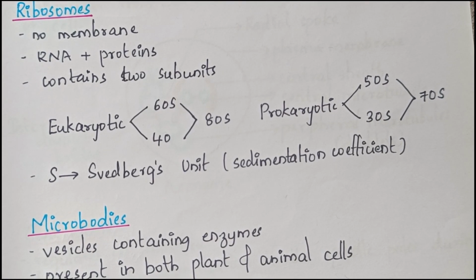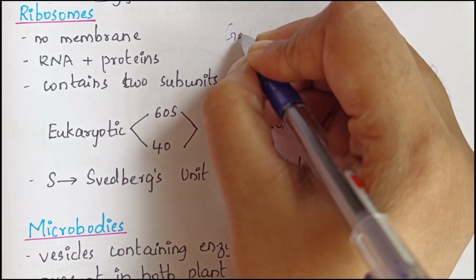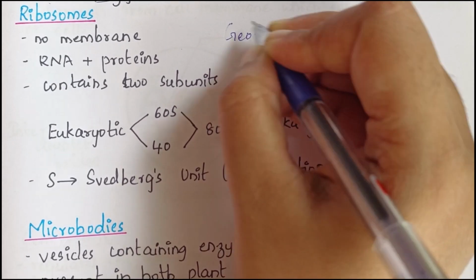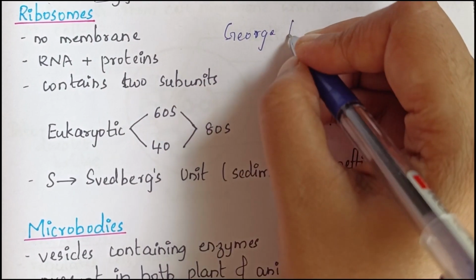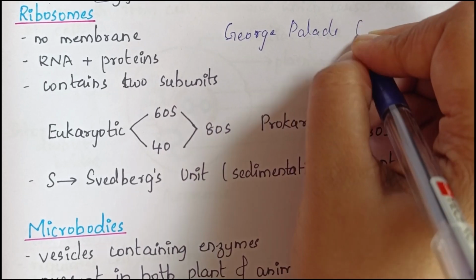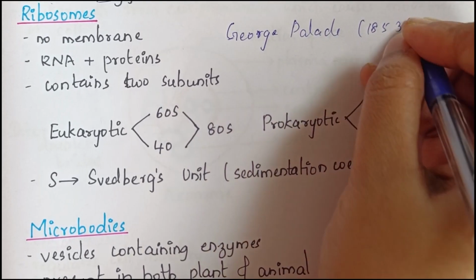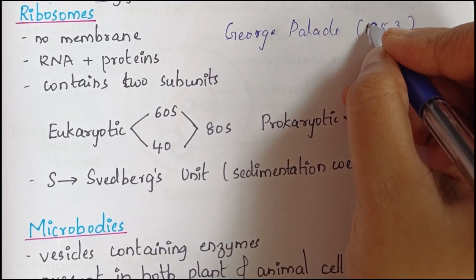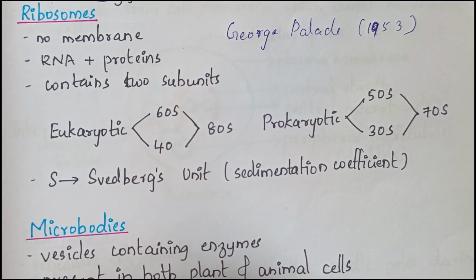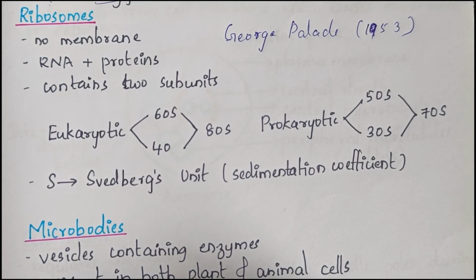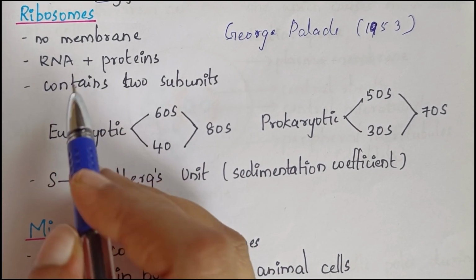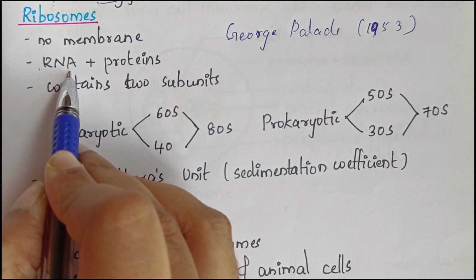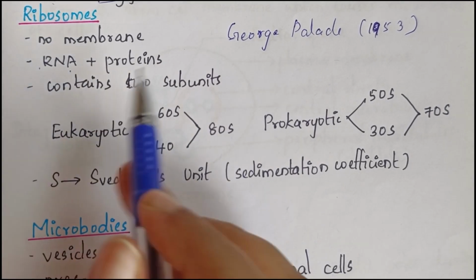They were first observed by scientist George Palade in the year 1953. A ribosome is a granular structure composed of RNA, that is ribonucleic acid, and proteins. It is not surrounded by any membrane.